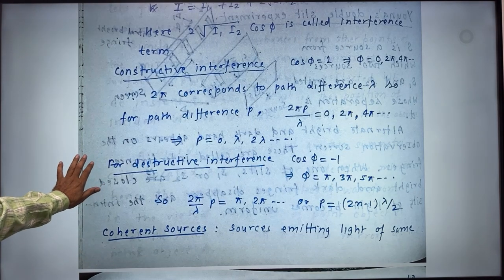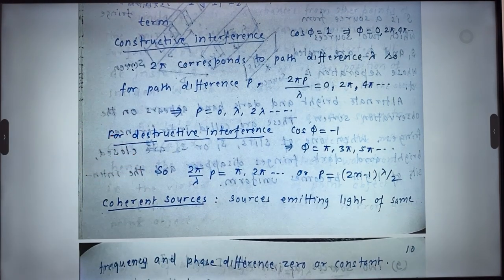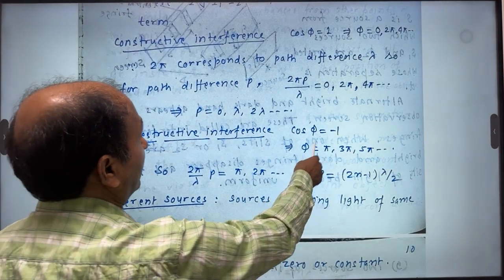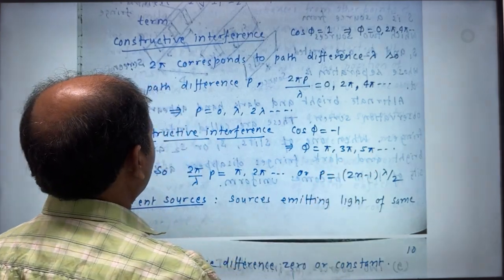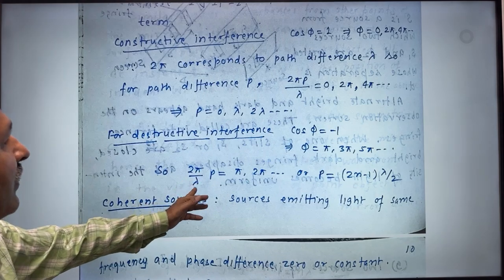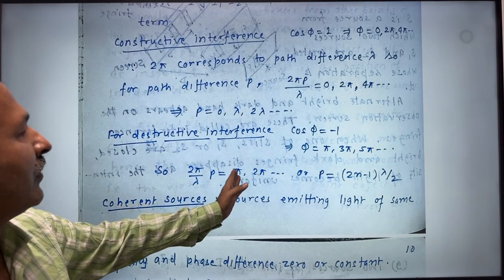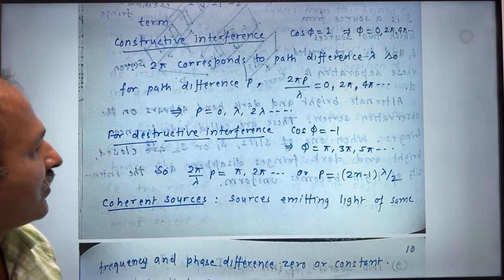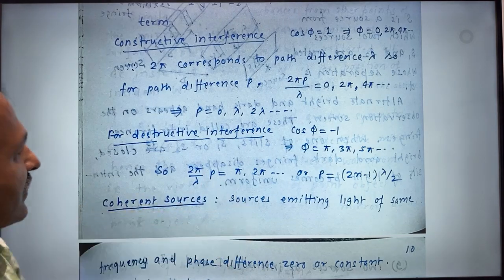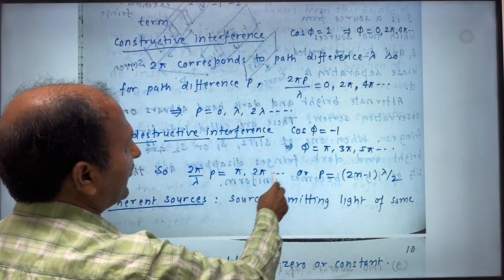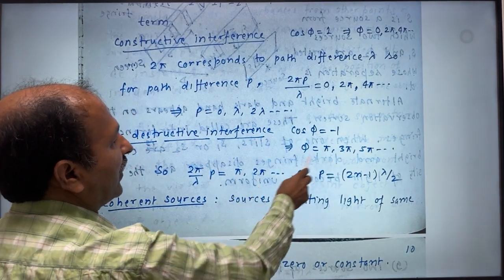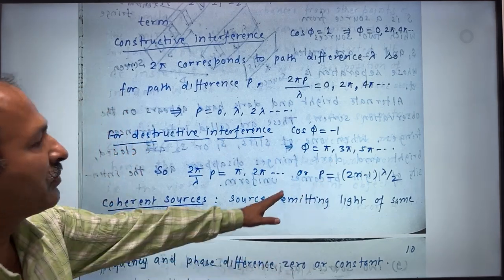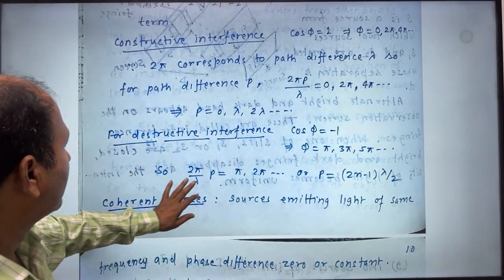Now we are going to see the condition of destructive interference, which means the cos phi term becomes -1, and we know that cos phi will become -1 when phi is either pi or 3 pi or 5 pi. So in that case we get 2 pi by lambda times p equal to either pi or 3 pi or 5 pi. So this becomes p equal to (2n minus 1) lambda by 2, right?